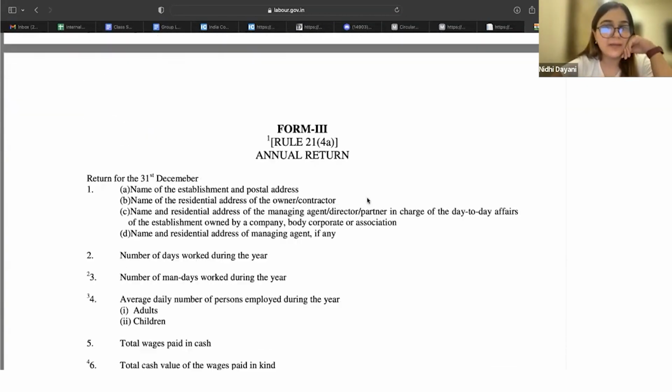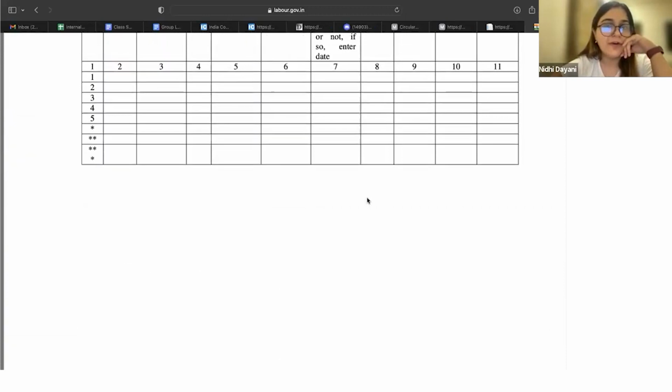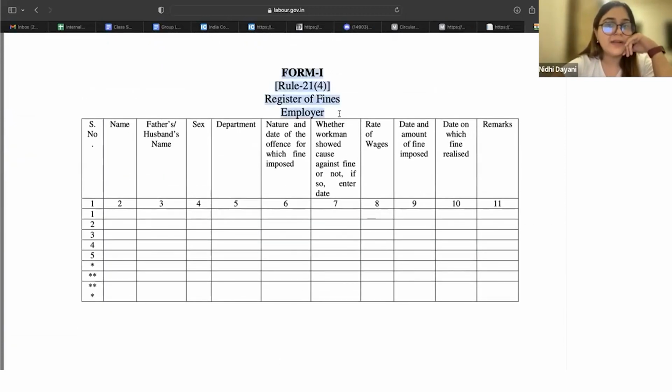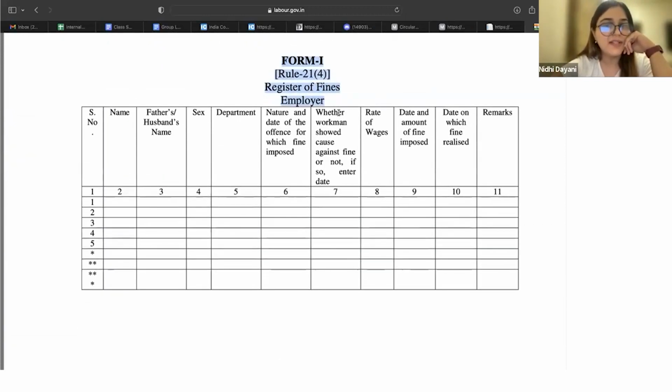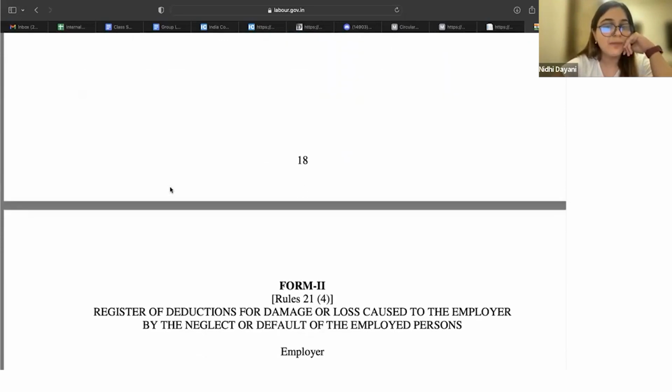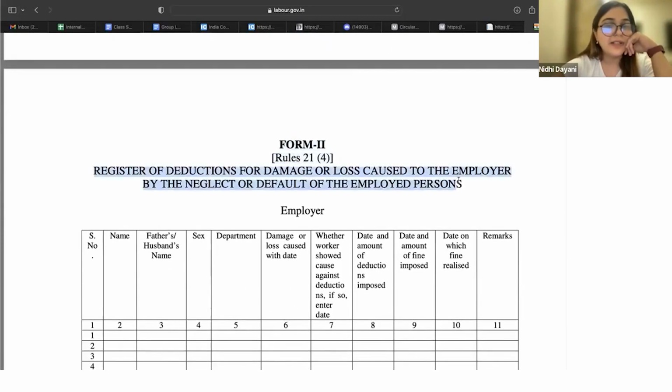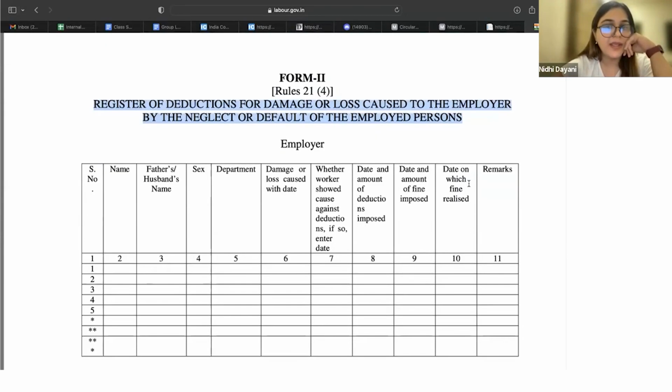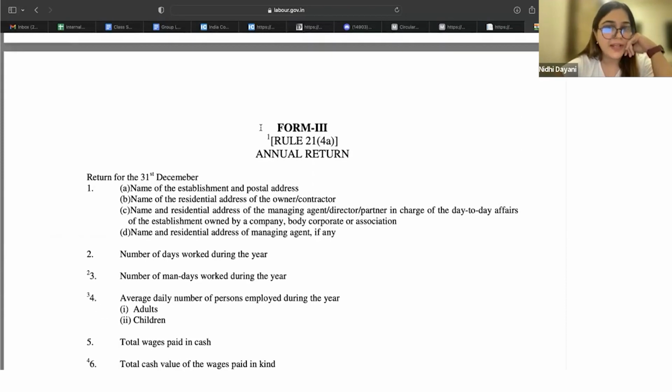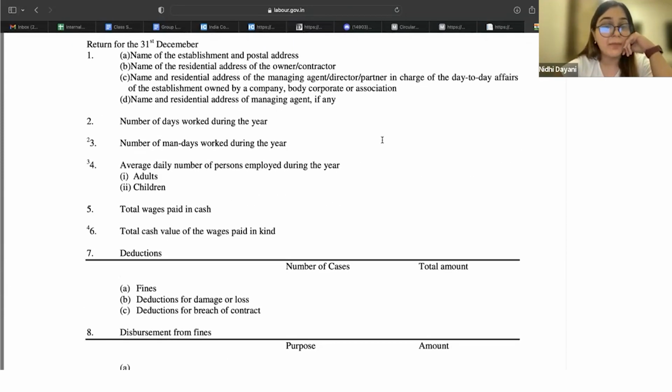And forms are available. For example, form number 1, register of fines. If you are imposing any fines, you maintain this. Form number 2, register of deductions or damages. Okay. Form number 3, annual return. This is to be done by the employer.